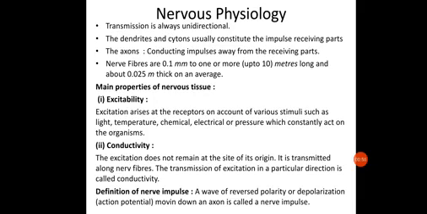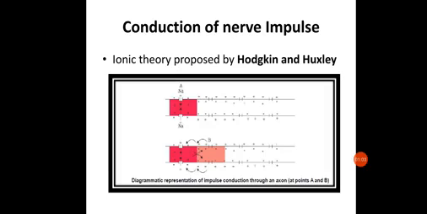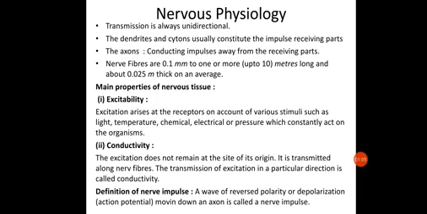So we know that all the parts of a neuron transmit excitations. These excitations are also called impulses. Okay, so let us see what impulses are. Impulses are the excitation caused in the nervous system, or we can say impulses are the excitement caused in the neuron tissue. Although the excitation or the impulses can generate at any part of the neuron, the transmission will always be in one direction.